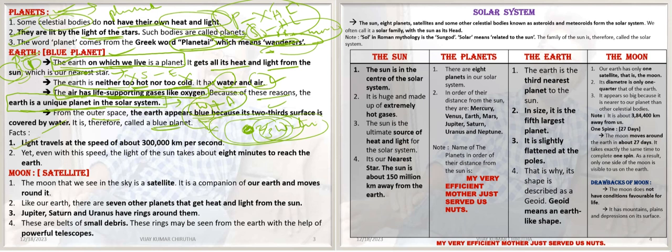Let's see some facts. Light travels at the speed of 3 lakh km per second, from the sun to Earth.